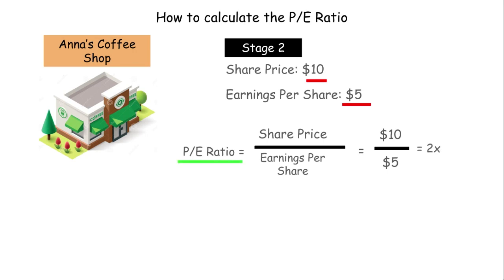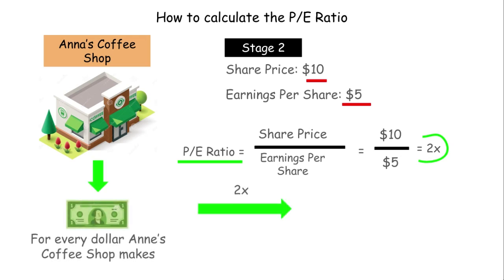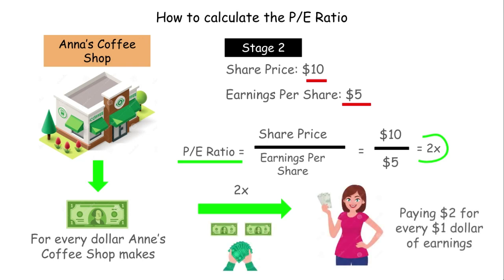Ann's Coffee Shop has a PE ratio of 2 times, and this means that for every dollar Ann's Coffee Shop makes, an investor who wishes to buy Ann's Coffee Shop stock is paying 2 times the earnings. Put another way, the investor is paying $2 for every $1 that Ann's Coffee Shop makes. Also note that the share price can be found by simply looking it up online, such as places like Google Finance.